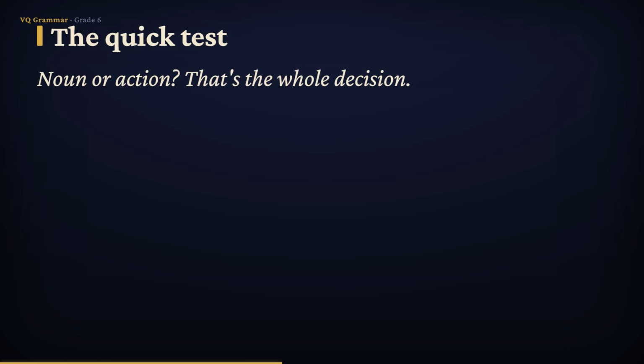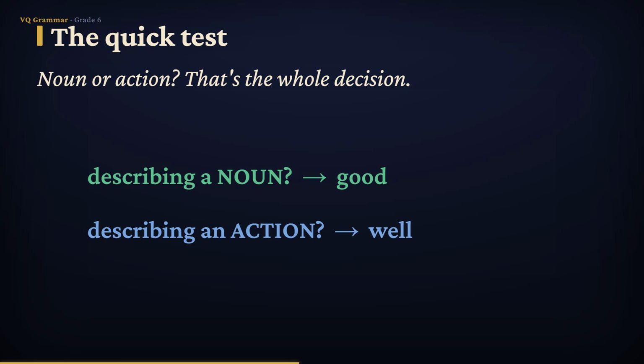Let's turn all of that into one quick test you can run on any sentence. Ask yourself, is the word describing a noun, a thing? If yes, use good. Is it describing an action, a verb? If yes, use well. Noun means good. Action means well. And keep that one exception in your back pocket. If you're talking about someone's health, well acts like an adjective, just like good. But apart from health, the rule is simple. Thing means good, action means well.